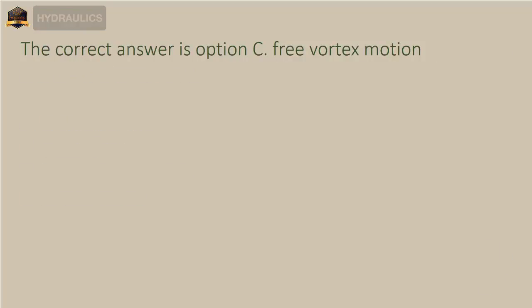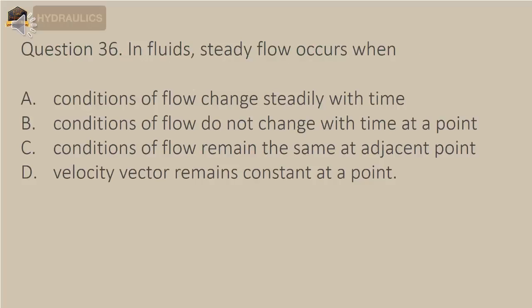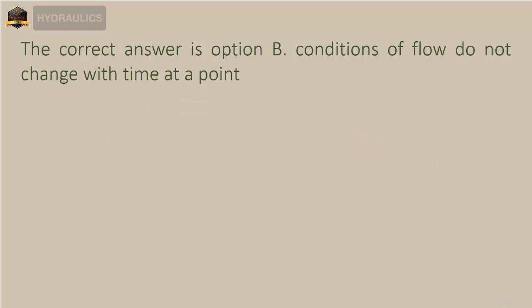Question 36. In fluids, steady flow occurs when A. Conditions of flow change steadily with time. B. Conditions of flow do not change with time at a point. C. Conditions of flow remain the same at adjacent point. D. Velocity vector remains constant at a point. The correct answer is option B, conditions of flow do not change with time at a point.